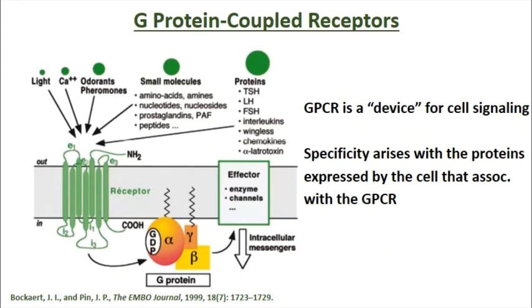Light, calcium, odorants, pheromones, small molecules, proteins. These are all used as ligands for the GPCR throughout many different cells and receptor systems. The G proteins expressed by the cell associate with the G protein coupled receptor and lead to the specificity of those systems.